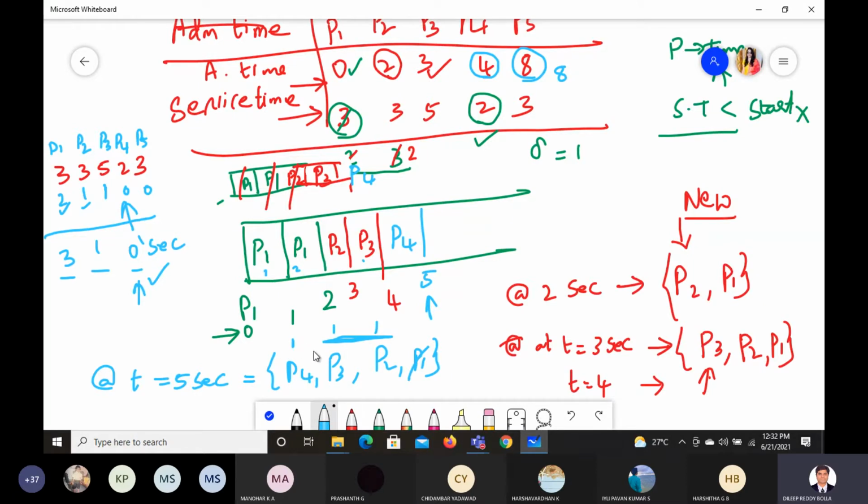Okay, but check here carefully. P4 has consumed 1 time, P3 has consumed 1 time, P2 has consumed 1 time. Now in these 3, which one is recent? That will not come. P4 is recent, right? It will not come. P3 is recent compared to P2. It will not come. So P2 will pick up. Is this clear?